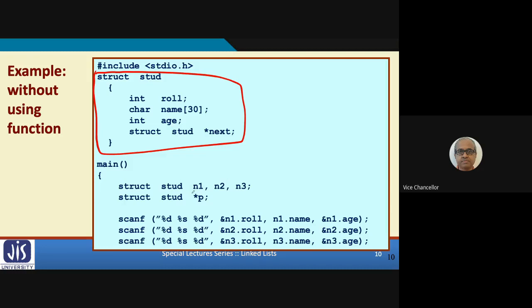First, I am declaring three variables n1, n2, n3 of type struct stud. And also we are declaring a pointer variable. This we shall require later, when we traverse the list. This pointer variable p will be required for traversal of the list.